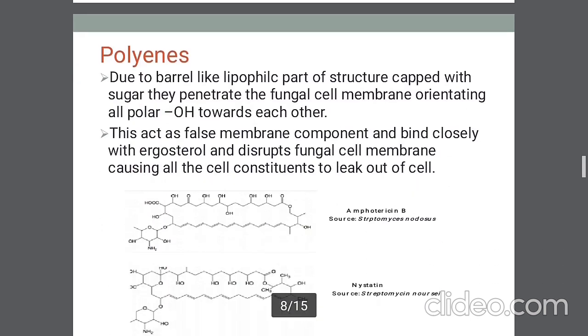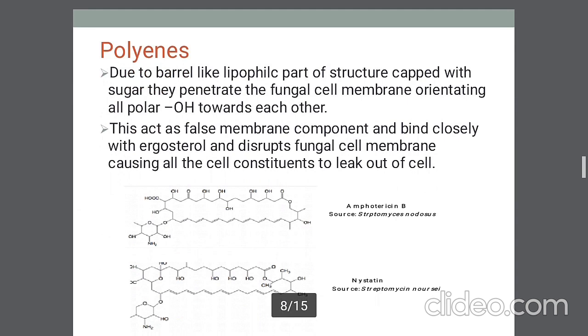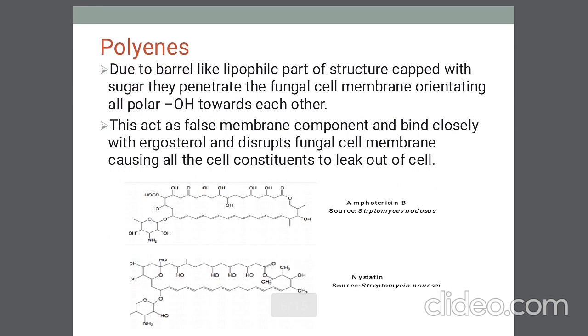So what do polyenes do? Due to the barrel-like lipophilic part of the structure capped with sugar, they penetrate the fungal cell membrane and orient all polar hydroxy groups towards each other. This acts as a false membrane component and binds closely with ergosterol and disrupts the fungal cell membrane, causing all the cell constituents to leak out of the cell.